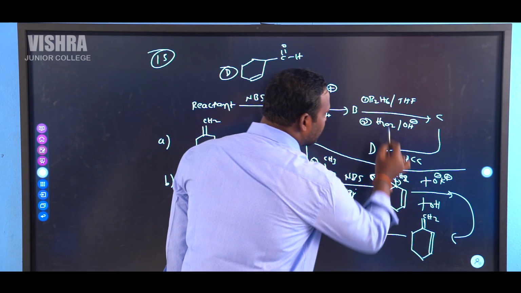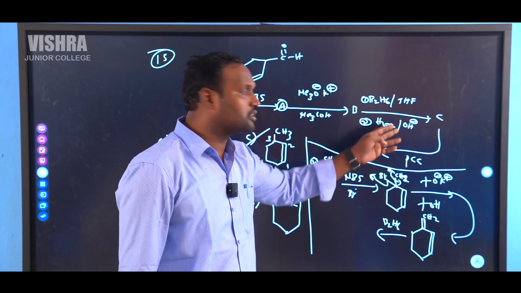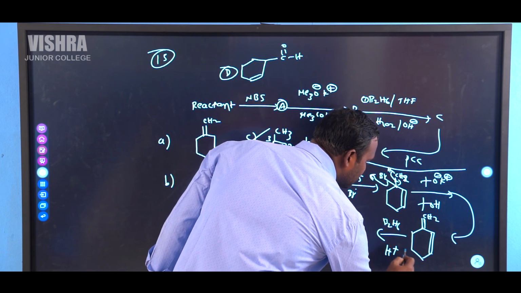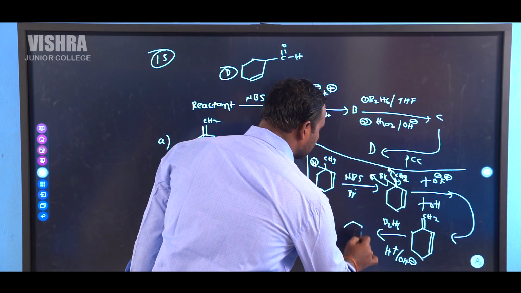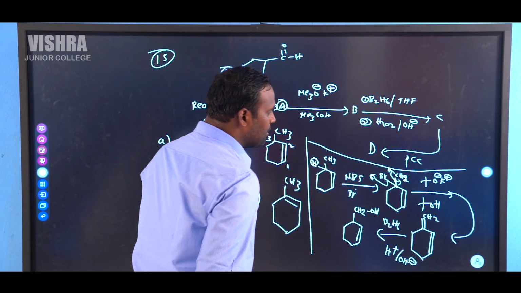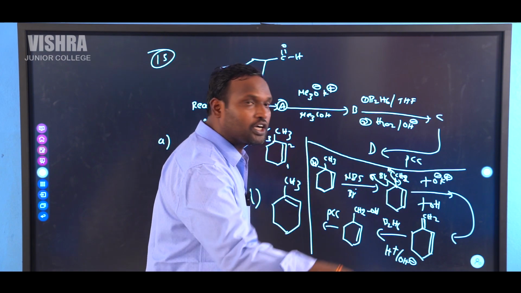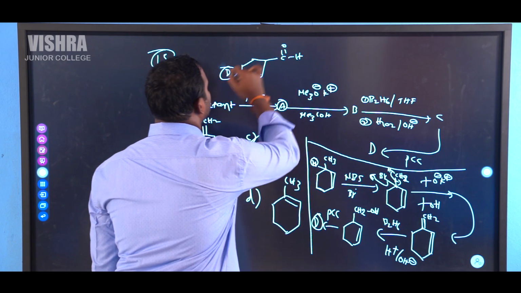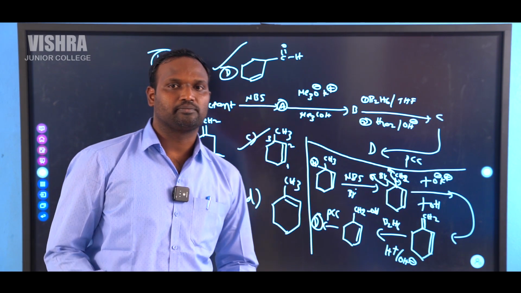So whenever B is treated with B2H6 in the presence of H2O2 and OH minus, this is nothing but H and OH added according to the anti-Markovnikov rule. So indirectly in this case, H plus and OH minus addition takes place according to the anti-Markovnikov rule. So that gives CH2OH. It is C. Whenever it is treated with PCC, pyridinium chlorochromate, which is used to convert primary alcohols to aldehydes, that gives D. D is nothing but like this. You can understand this sequence of chemical reactions. Thank you.